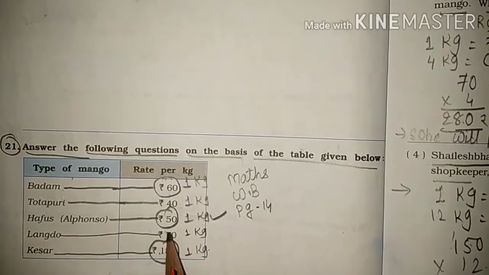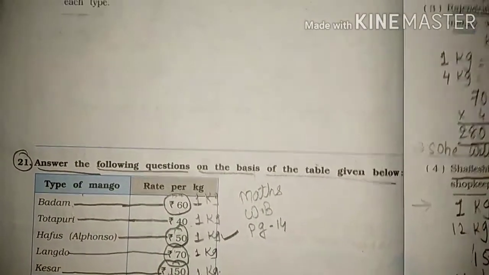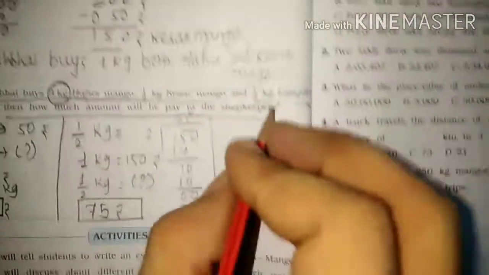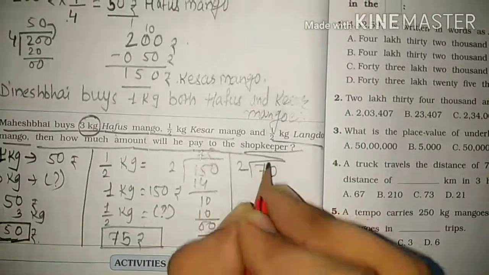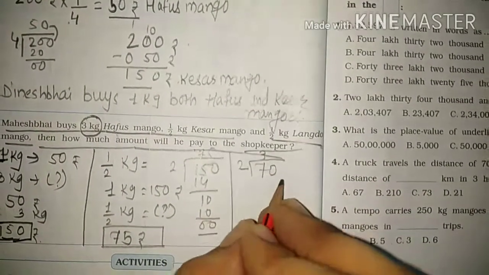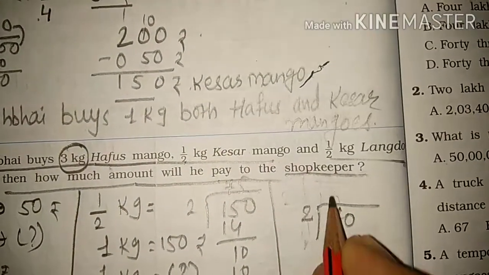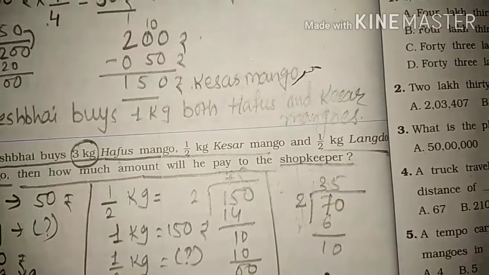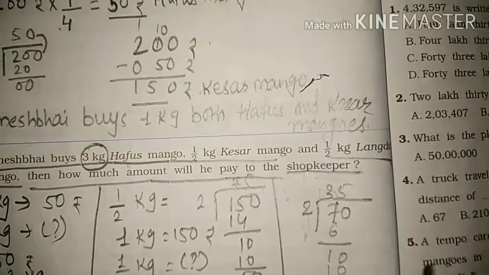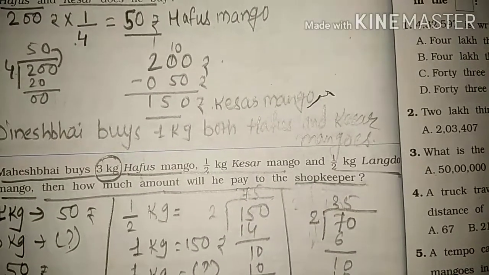And half kg Langdo mango. Langdo mango, what is the cost here, students? 70 rupees. The price of 1 kg Langdo is 70 rupees. So for half kg, what we will do here, students, he is buying half kg, it means 70 divided by 2. 2 3s are 6, and 2 5s are 10. So for 35 rupees he is buying the Langdo.